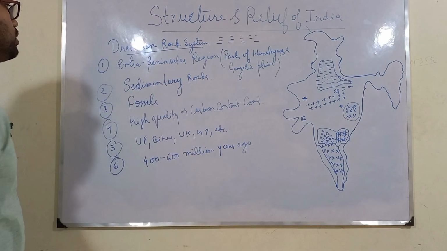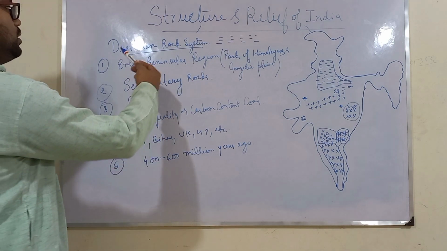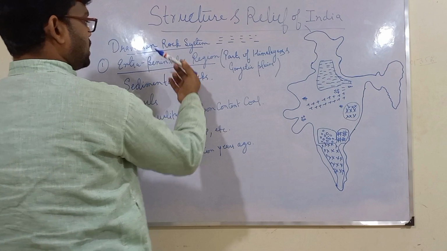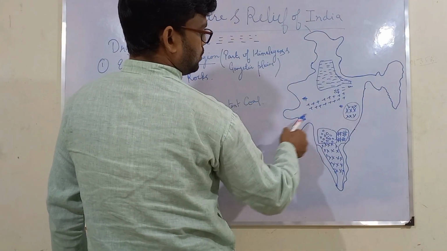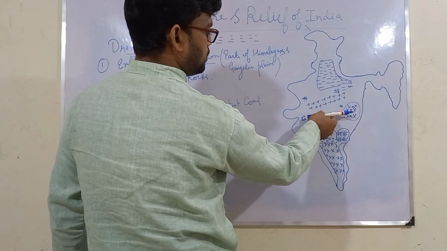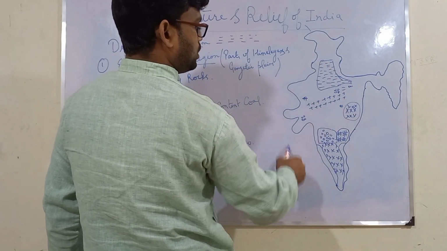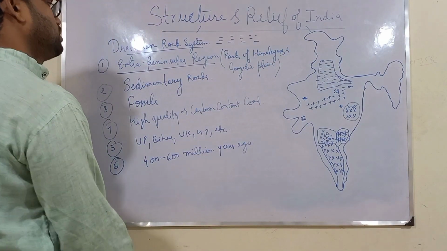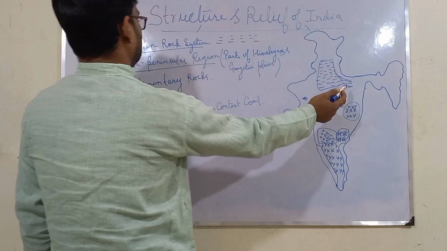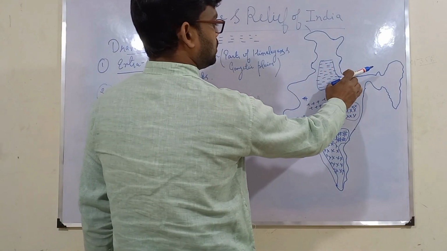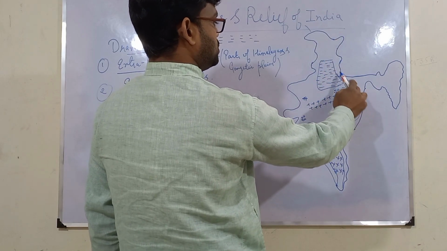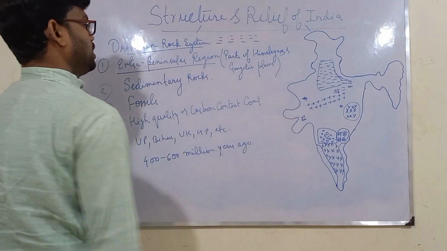So a few important points about Dravidian rock system are that these are found in the extra peninsular region. Now what do you mean by extra peninsular? If this is the peninsular portion of India, then extra peninsular means above the peninsular portion. And this mainly consists of, I have marked here this as Dravidian rock system, the Ganga plains and the parts of Himalayas. So this is the main region where this Dravidian rock system is found.